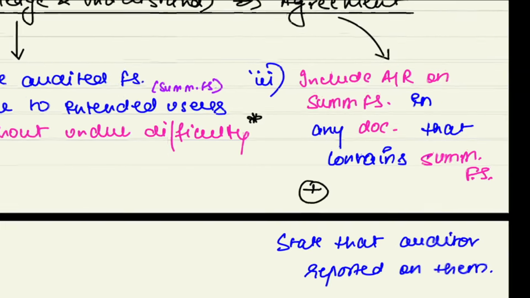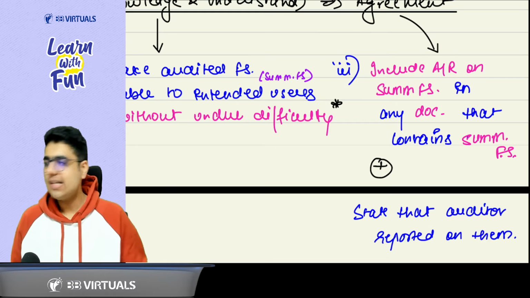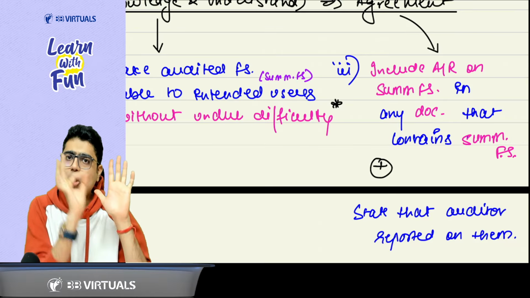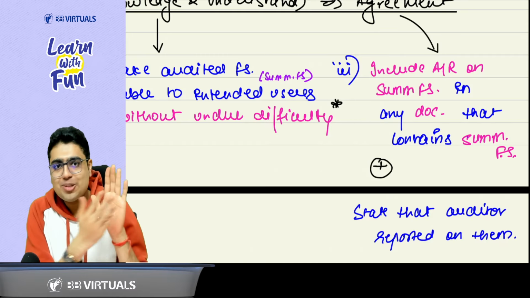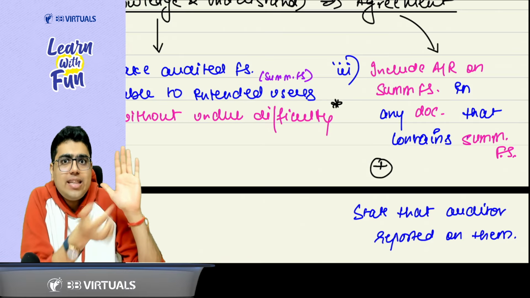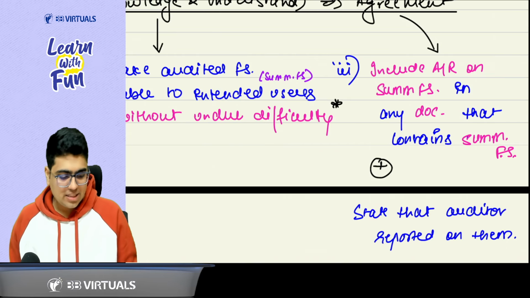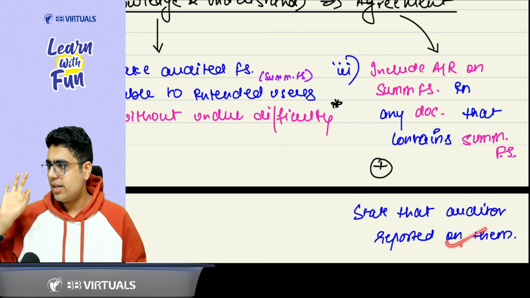Yes, sir. And the last point says whenever there is a summary financial statement in any document, along with that the audit report will also be included. So please understand this with me. If there is any document in which there is a summary financial statement, the audit report will also be attached to it. So include the audit report on summary financial statement in any document which contains the summary financial statement, and state that the auditor has reported on them.